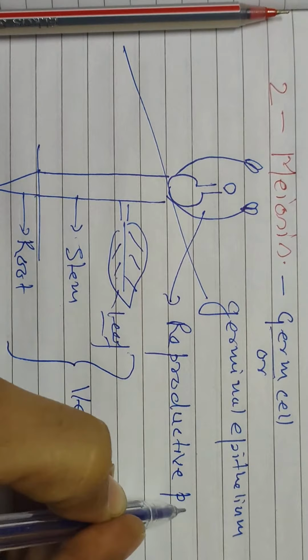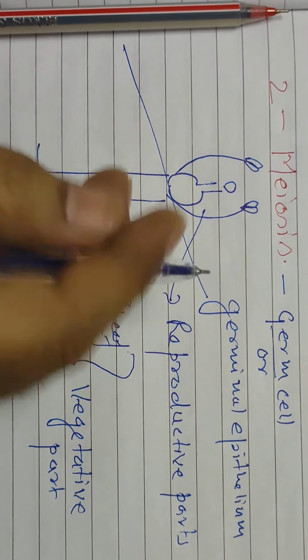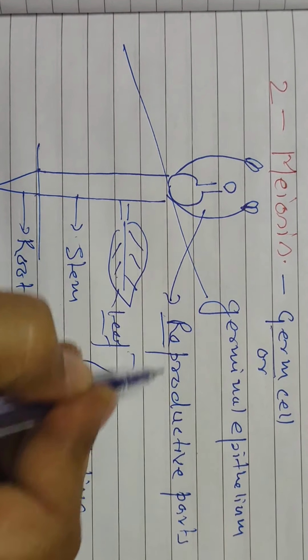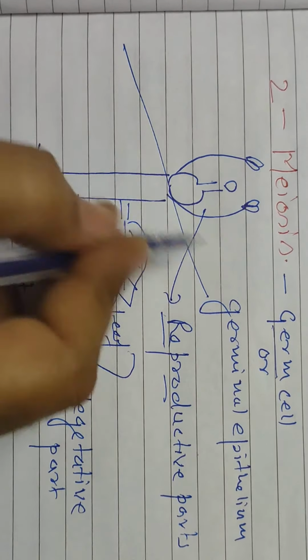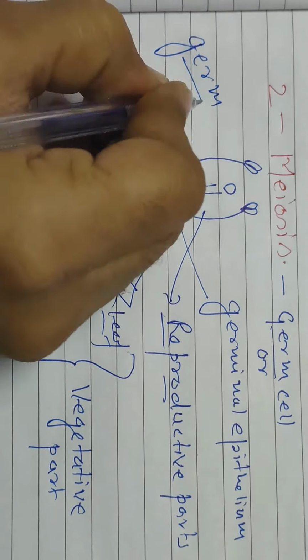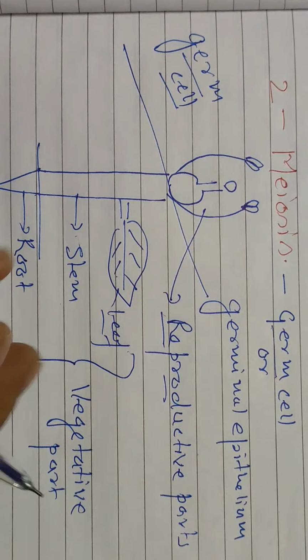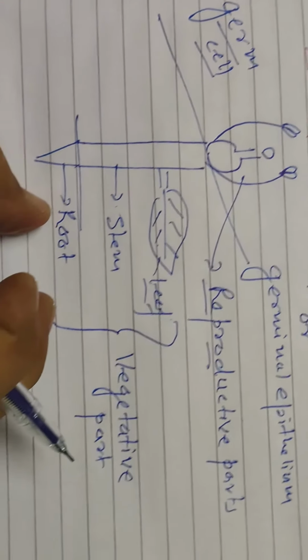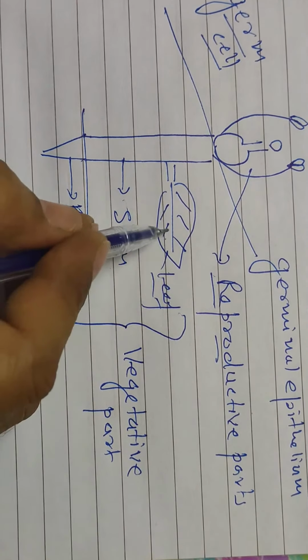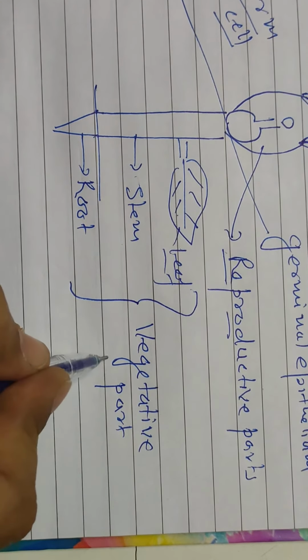Generally this is called the reproductive part. Which type of cells are present in the reproductive part, meaning the ovary and style? Germ cells. And the vegetative parts, meaning the leaf, stem, and roots, this whole part is made up of which type of cells?